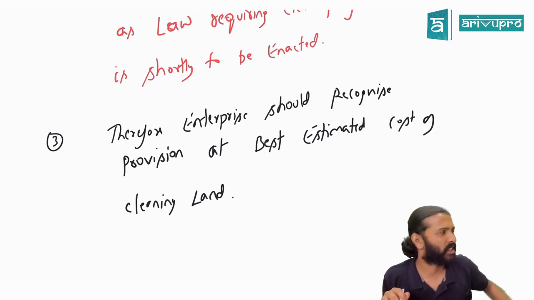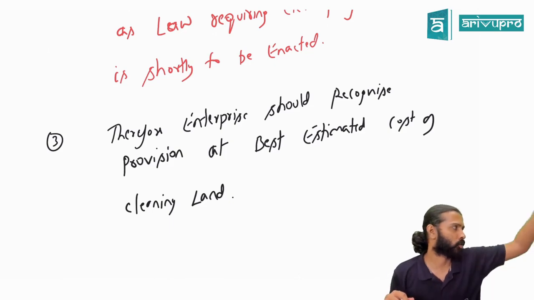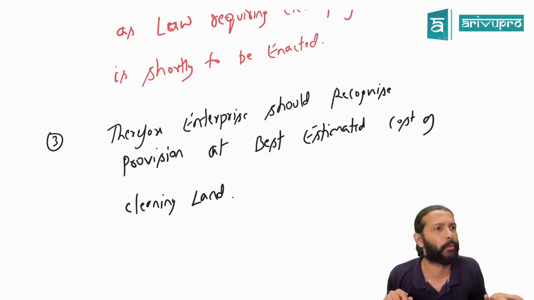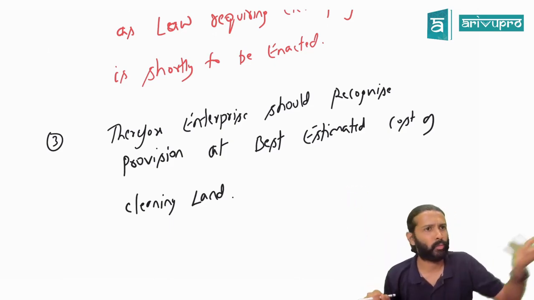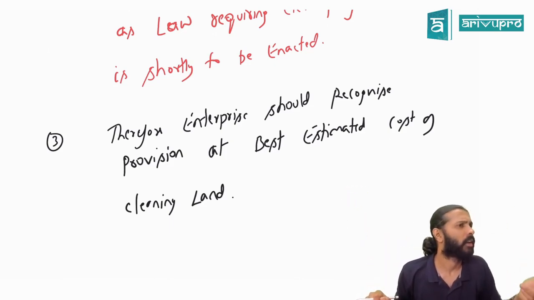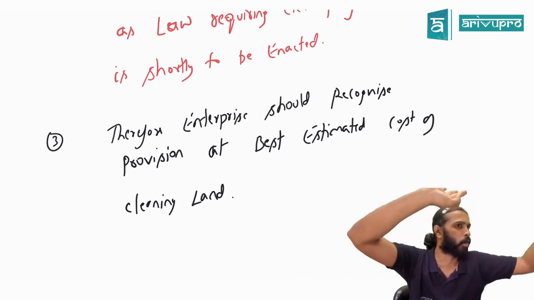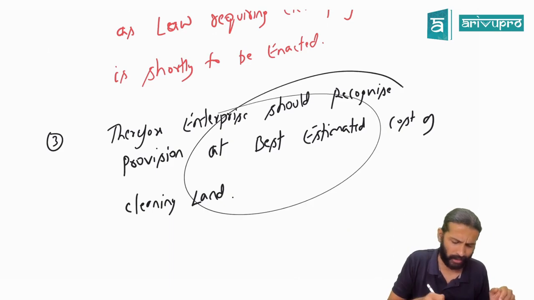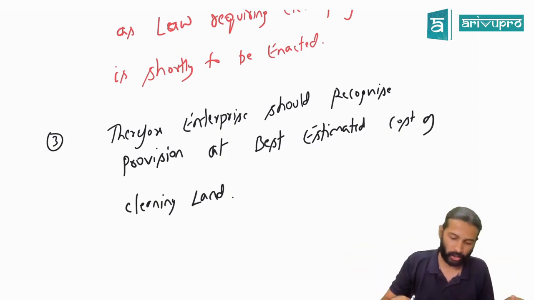They have to estimate that. What's going to be the cost, which most probably will be there. Every company will be able to estimate that. If you just go and ask some guy for a quotation, if you show him, this is my dump, this is what I've dumped, I need to clean this, will the contractor not give you that quotation? He will say, I require 5 lakh rupees or I require 20,000 rupees. Something like this. He will give you a quotation. That is your best estimate. Recognize provision for that best estimated amount. Got it? That's all is the conclusion.